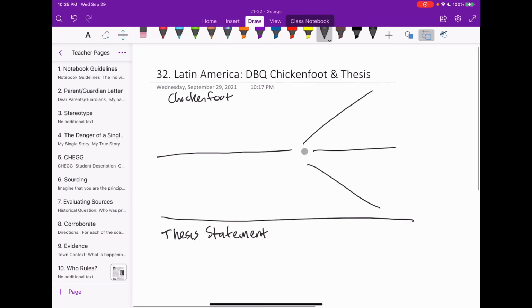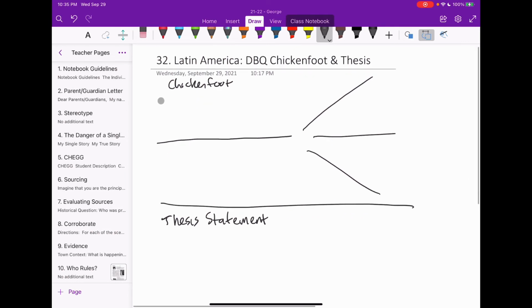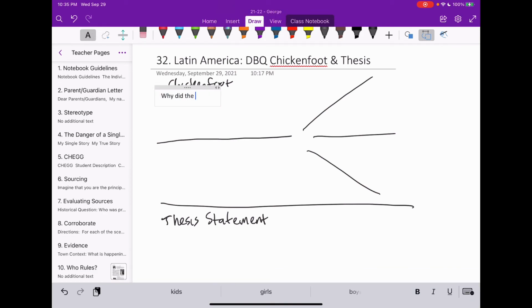Again, our question, I'm going to write it in here for y'all so y'all can see it. Why did the Creoles lead the fight for Latin American independence? All right, that's our question.